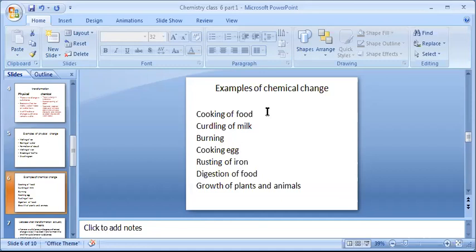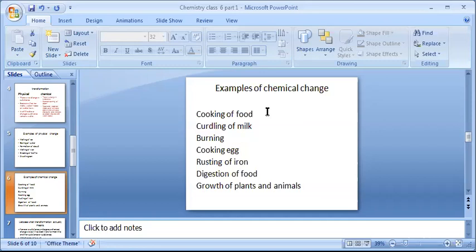Then burning, already we have discussed, burning of paper or burning of wood is a chemical change because carbon dioxide and water vapor are formed. Then cooking egg. If you take an egg, it is somewhat semi-solid, not properly liquid, not properly solid. But when you cook it, it will completely change into solid. Also, something new is formed. The taste is entirely different, and it is now in a cooked state.